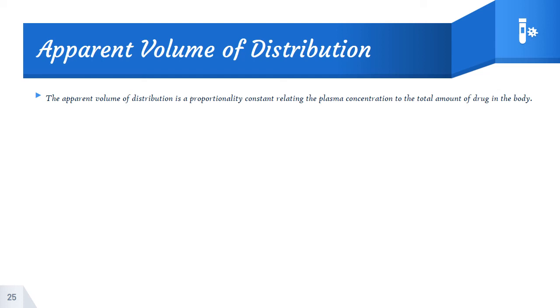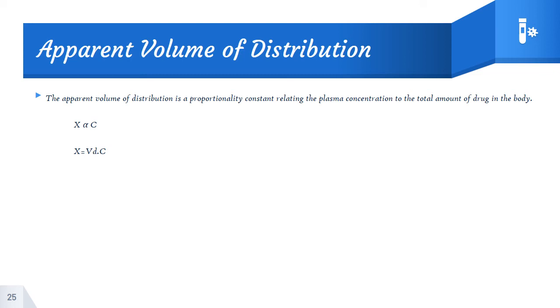That can be stated as X is proportional to C, where X is the amount of drug and C is the concentration of the drug in plasma. Or this can be rewritten as X is equal to VD times C, where VD is a proportionality constant having the unit of volume and popularly known as apparent volume of distribution.